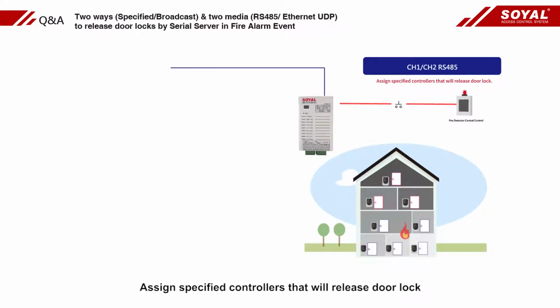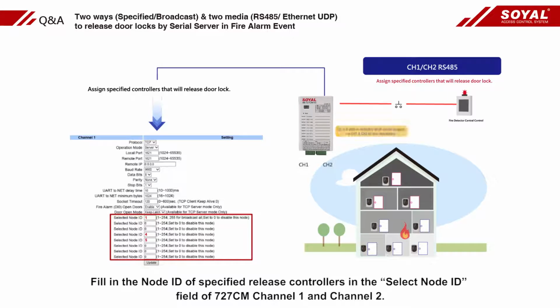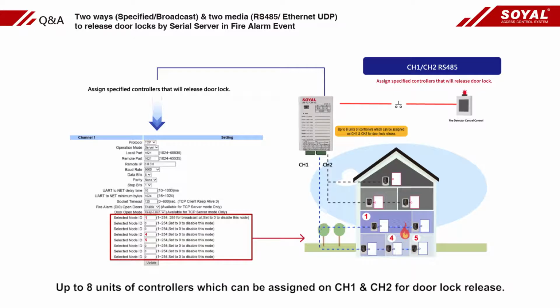Assign specified controllers that will release door lock. Fill in the node ID of specified release controllers in the select node ID field of 727CN, channel 1 and channel 2. Up to 8 units of controllers can be assigned on channel 1 and channel 2 for door lock release.